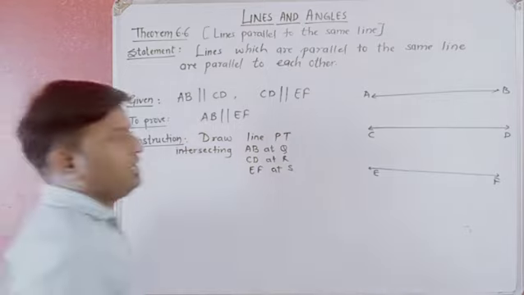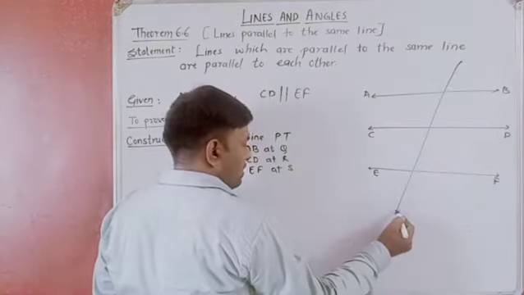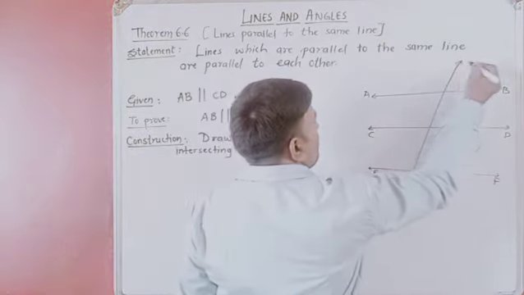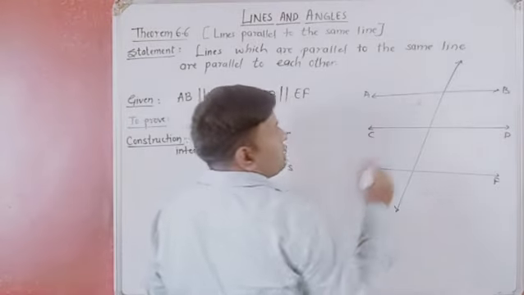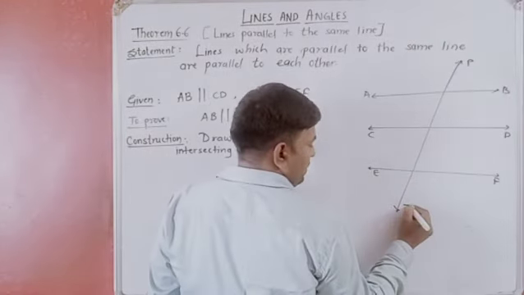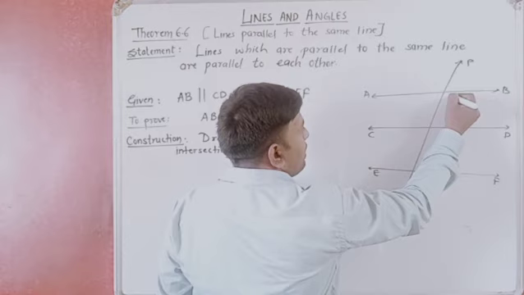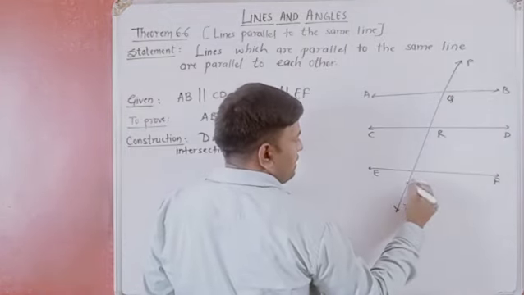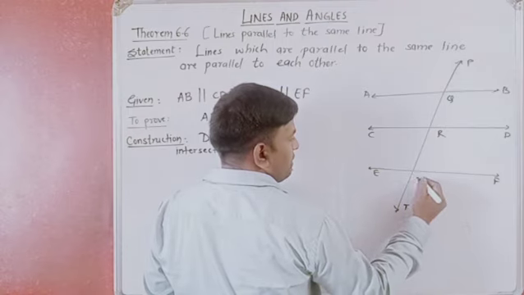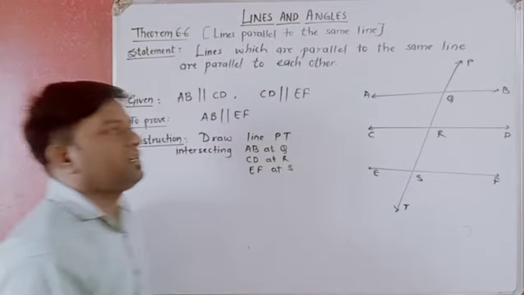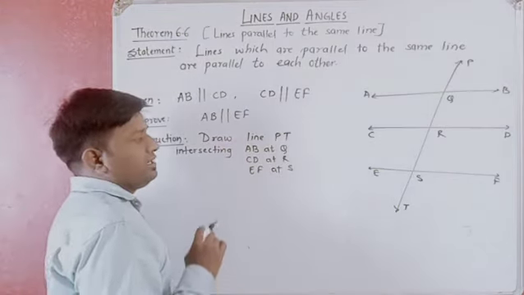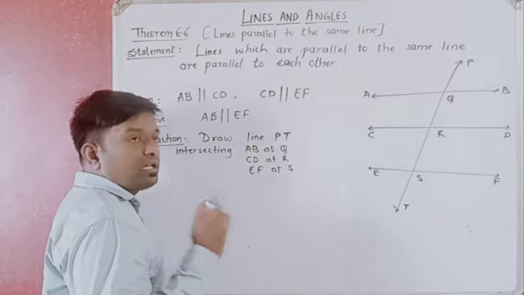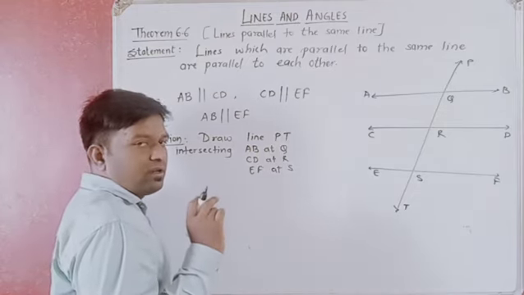Now let's draw it. See, this one is PT. Now it is cutting AB at Q, CD at R and EF at S. Now what is our target? Our target is to prove corresponding angles equal.